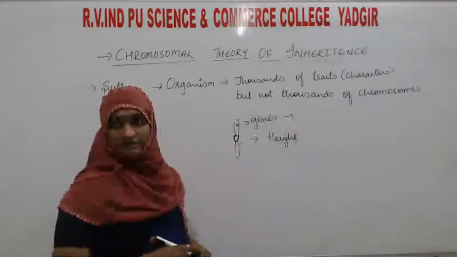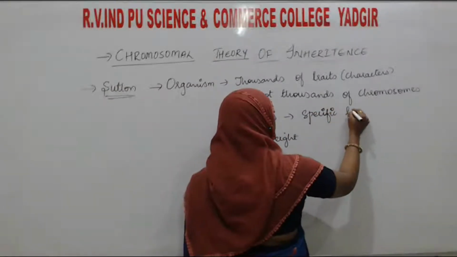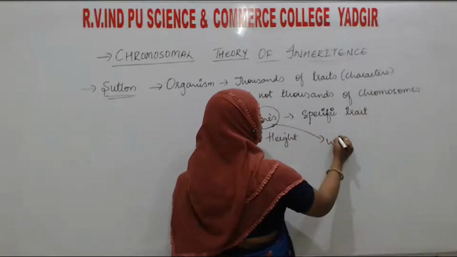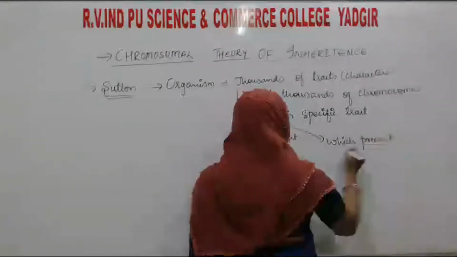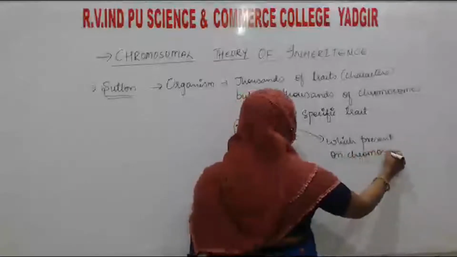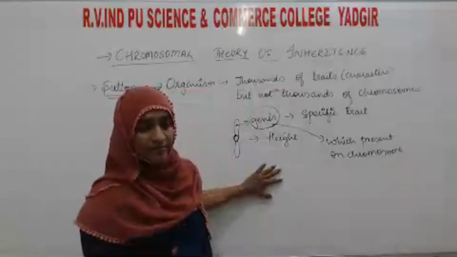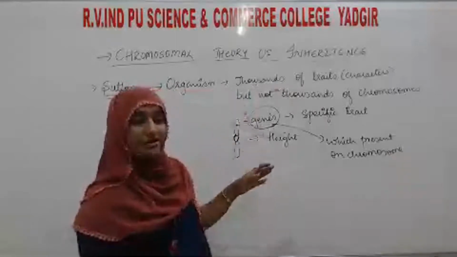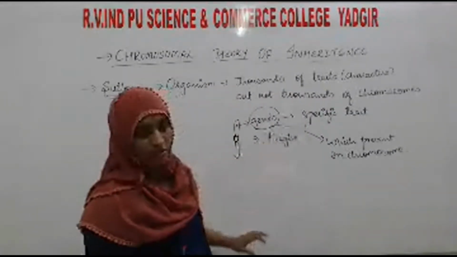Genes are responsible for a specific trait or character. The genes are present on the chromosome, but it is not the chromosomes themselves that are responsible for each character in an organism.